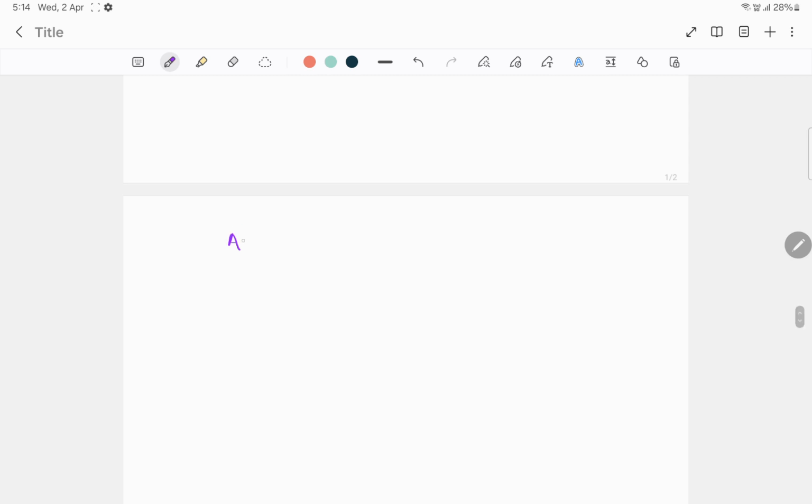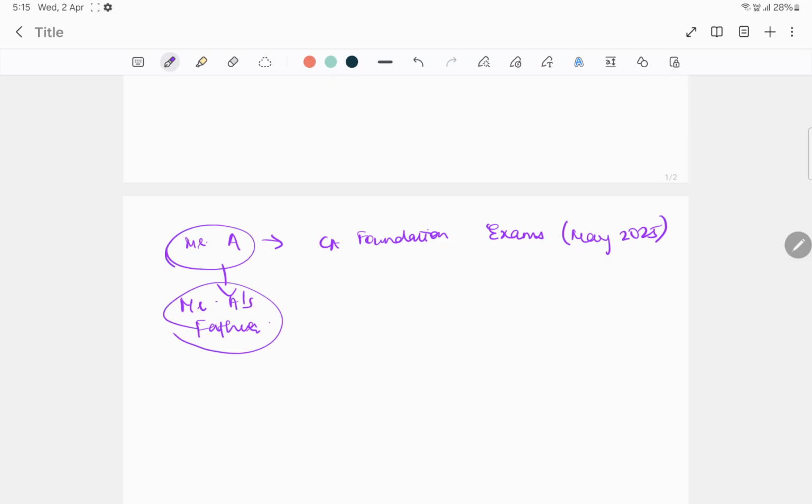Mr. A is giving his CA foundation exams in, for example, May 2025. And Mr. A is entering into an agreement with his father. His father says that if you clear the CA foundation exams, then I will give you 50,000. If you clear the exams, I'll pay you 50,000.